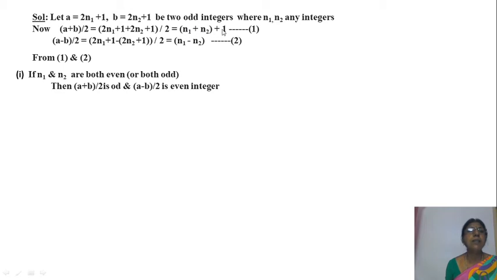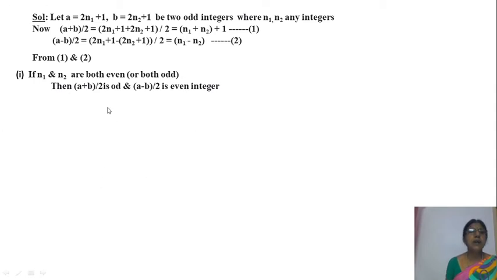Even plus 1 is odd. So if n1 and n2 are both even, then the first sum (a plus b)/2 is odd. What about n1 minus n2? Both are even, so the difference is also even. So (a minus b)/2 is even.